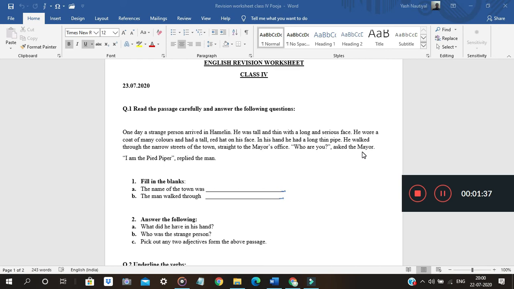Then we have simple present tense. Simple present tense generally indicates a general truth, or a habit. To describe a habit we use the simple present tense, and we always use the first form of the verb with this tense.